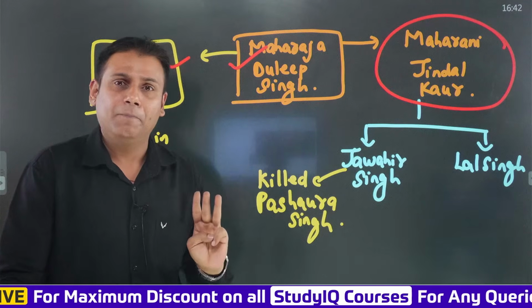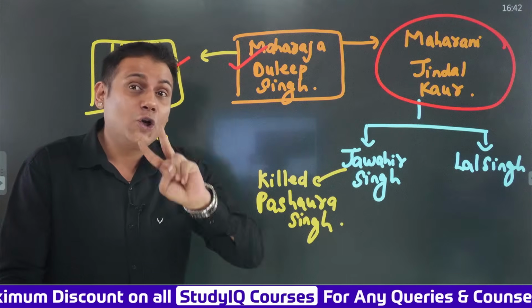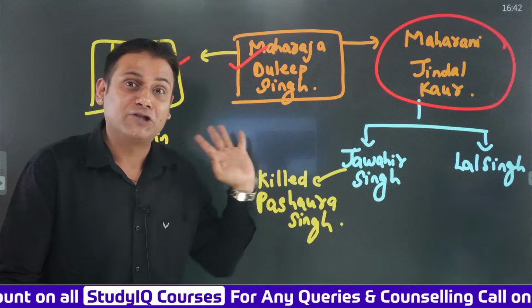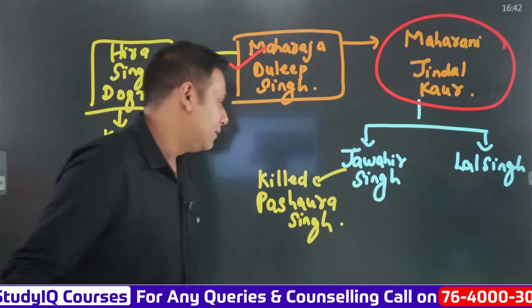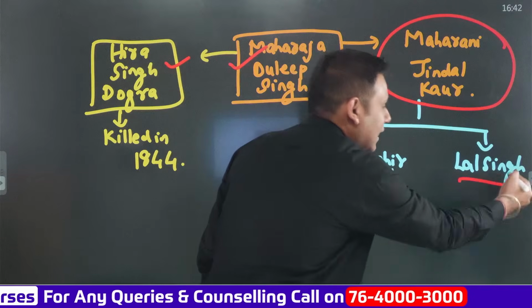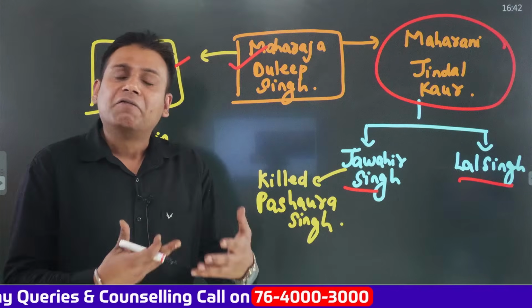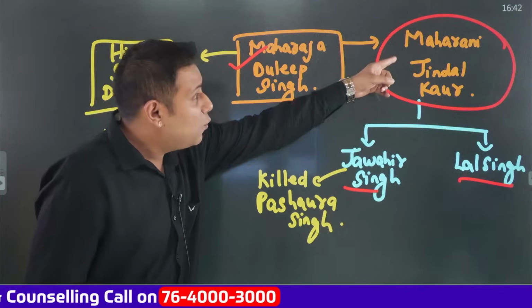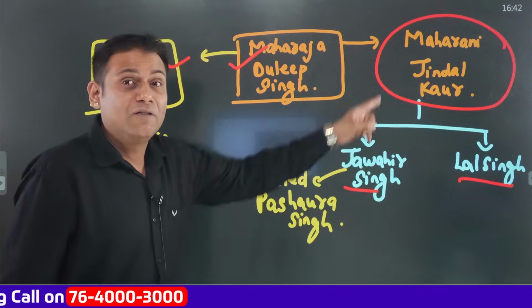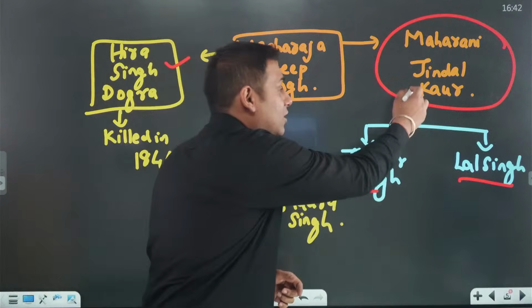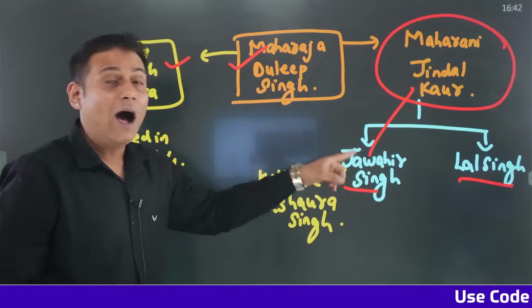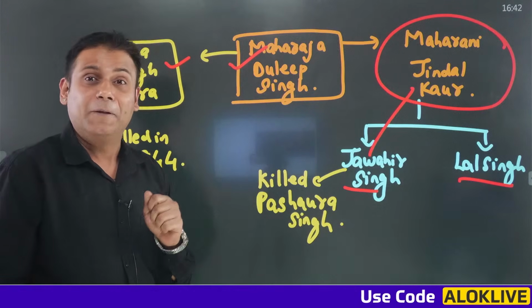Let's understand. There are two other characters as well in the story. Who are these two other characters? Jawahar Singh and Lal Singh. Now, who was Jawahar Singh? Jawahar Singh was brother of whom? Jawahar Singh was the brother of Maharani Jindal Kaur, and he was the maternal uncle of Maharaja Dalip Singh.